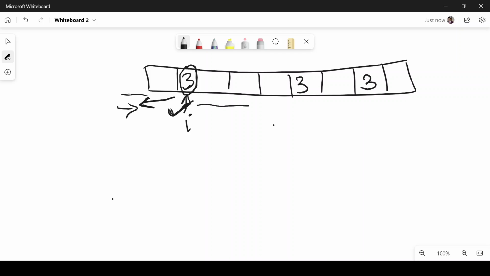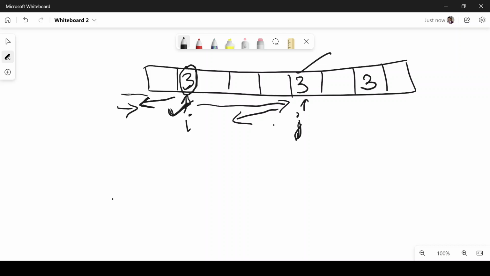Now let's move forward. As we move to this index, let's call it j, we see that we have a 3 here. For this index, we also check whether we have seen a 3 on the left hand side of this index j or not. Yes, we have seen it. How will we know that we have seen it or not? We can use a simple hash map in this case, where we keep the indices, the maximum index for a particular value that we have seen. We'll see what that means.